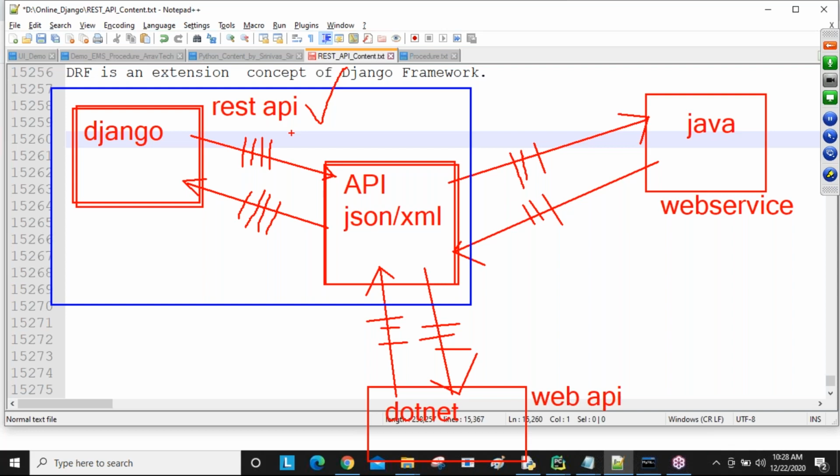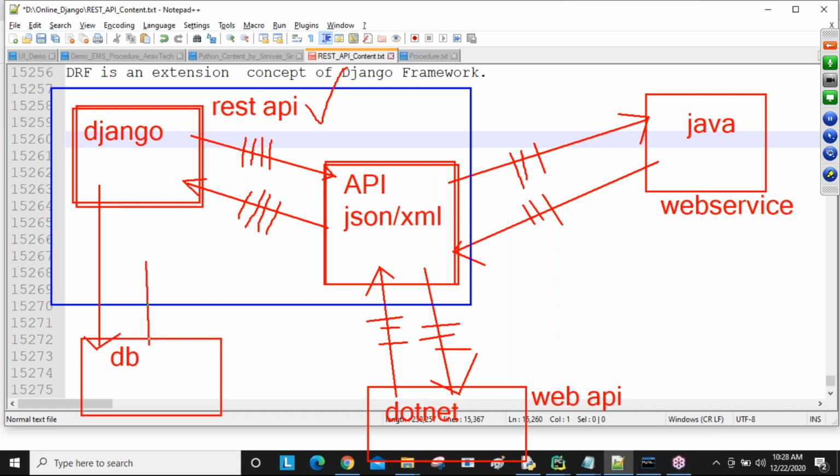So now see here. For example, with this Java person, I developed one API for my Django. Using that API, I can access all the records which are available in the database. See here, my database is there, and this database is communicated with by my Django application, guys.